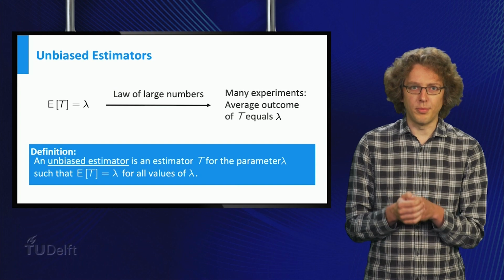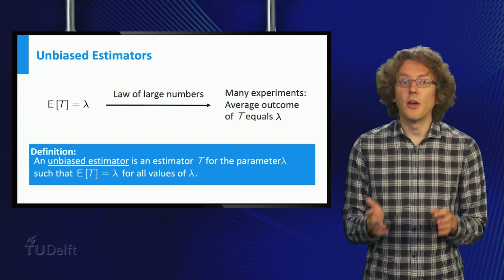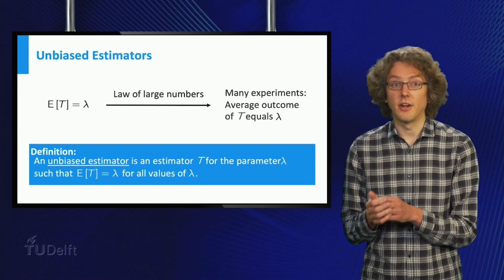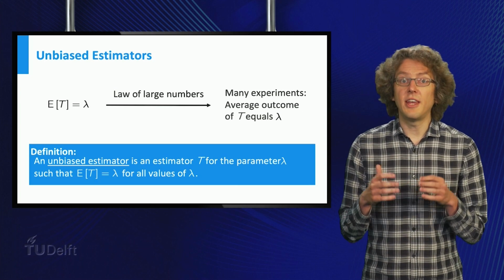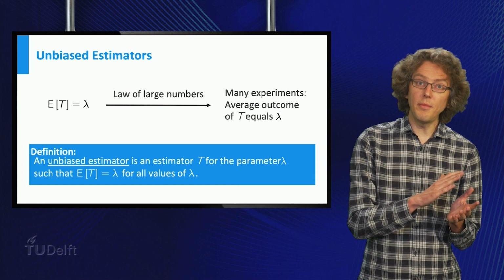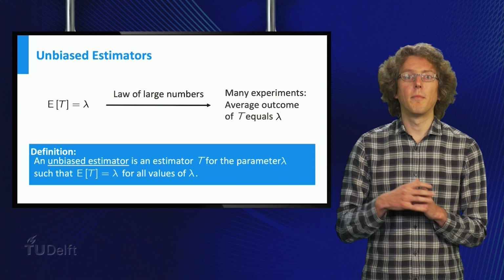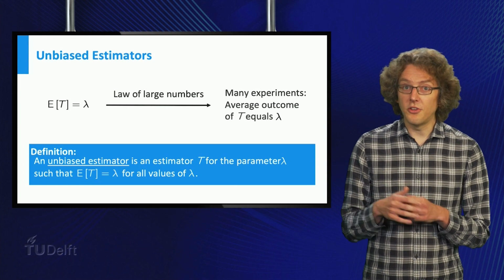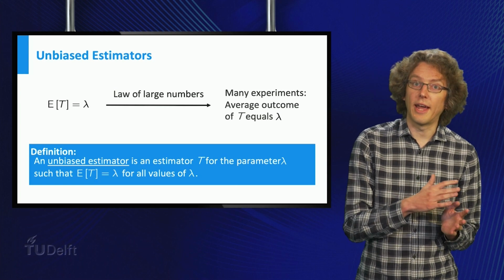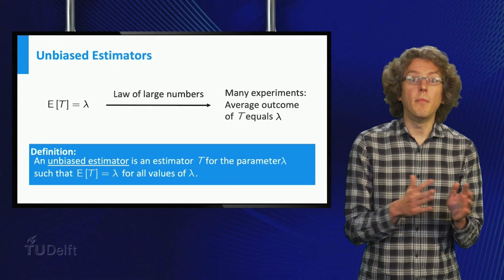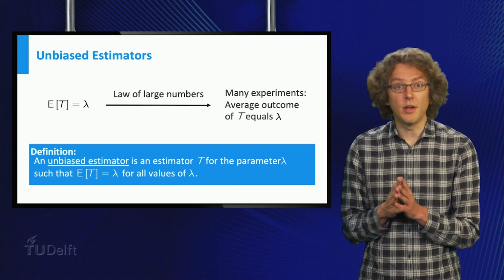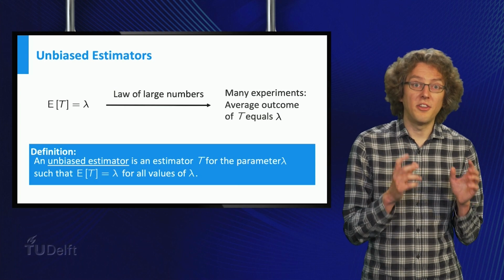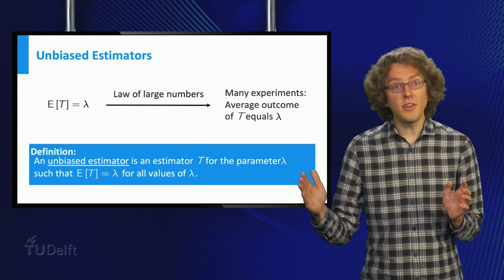Suppose you draw from a distribution depending on a parameter lambda. An unbiased estimator for this parameter lambda is an estimator capital T, such that the expectation of T equals lambda for all values of lambda. Notice that for each value of the parameter lambda, the distribution of the outcomes capital Xi is different, meaning that the distribution of T will be different as well. But it will change in such a way that its expectation always remains equal to lambda.